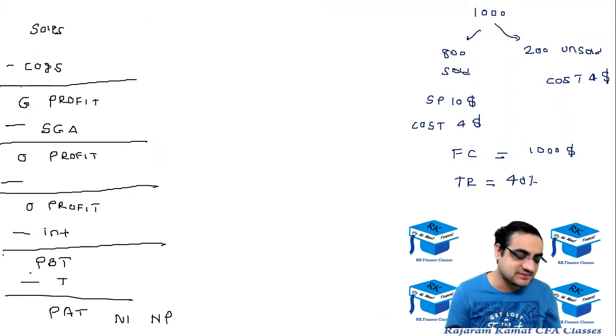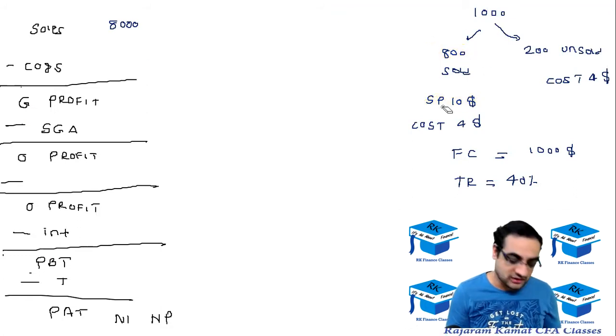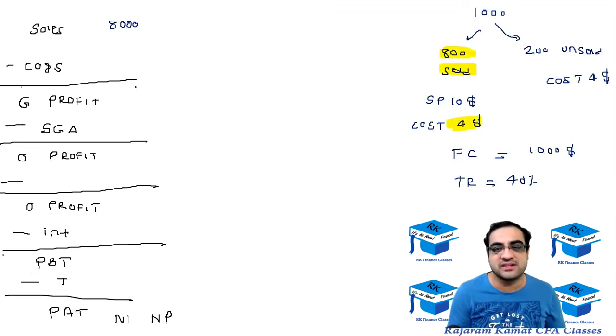So 800 biscuits have been sold at $10 each. With that, the sales would be 800 into 10, 8,000. Cost of goods sold: again, 800 biscuits have been sold at a cost of $4, so the cost of goods sold would be $3,200.